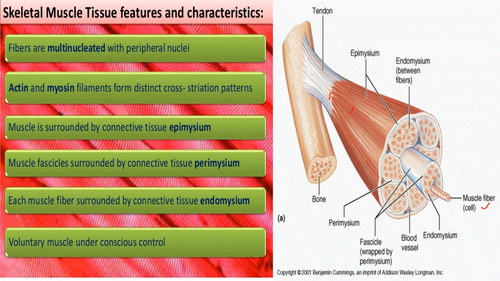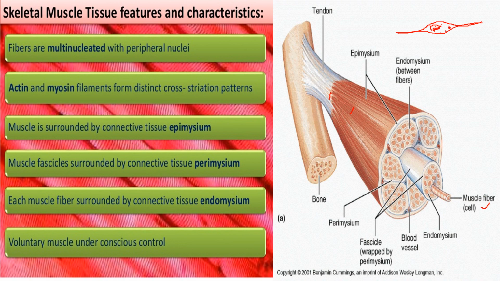Each muscle fiber is surrounded by a membrane called the sarcolemma, and inside it is filled with a fluid called sarcoplasmic fluid. It also has an endoplasmic reticulum, which is called the sarcoplasmic reticulum. The mitochondria present are called sarcosomes. So this is the structure of a simple muscle fiber.